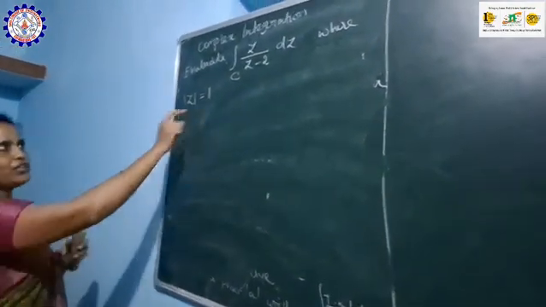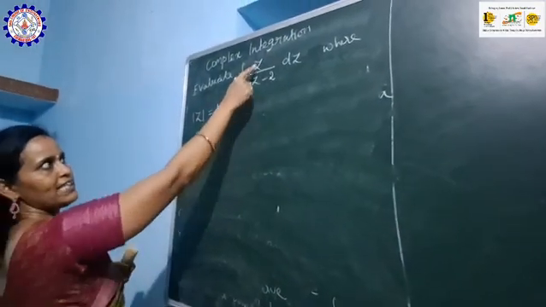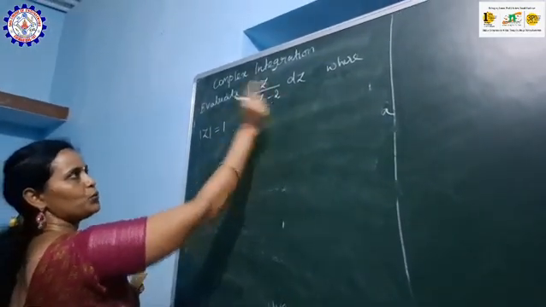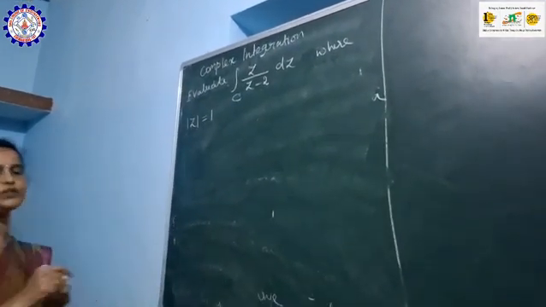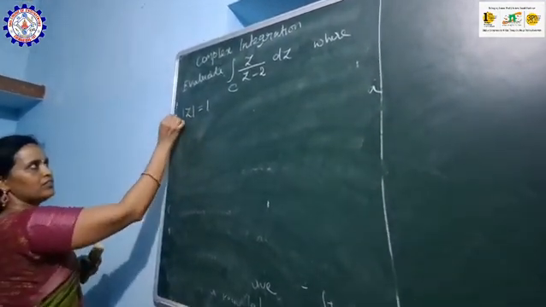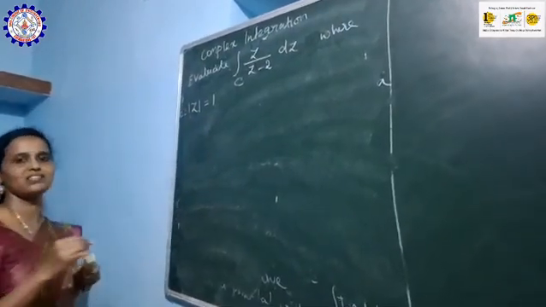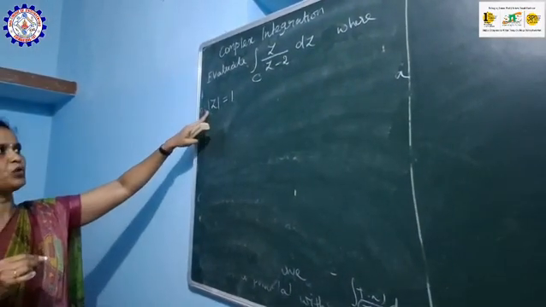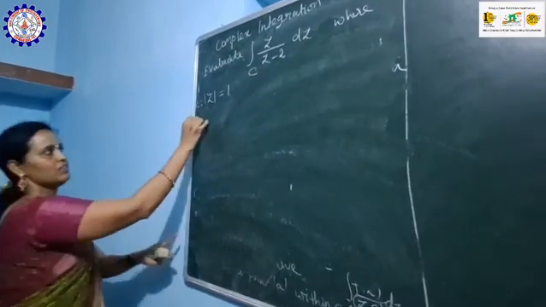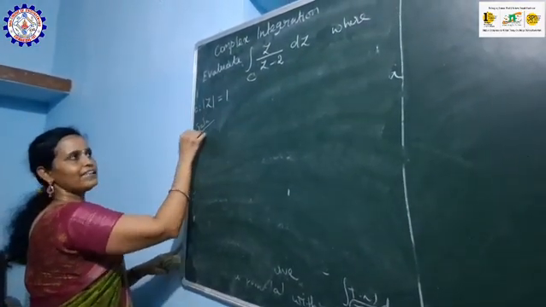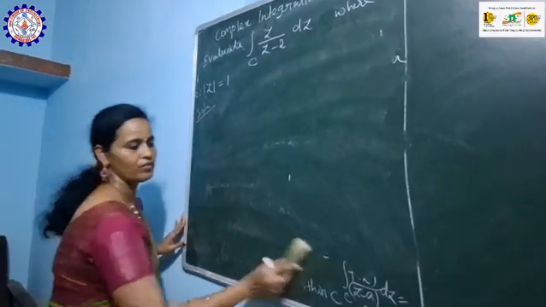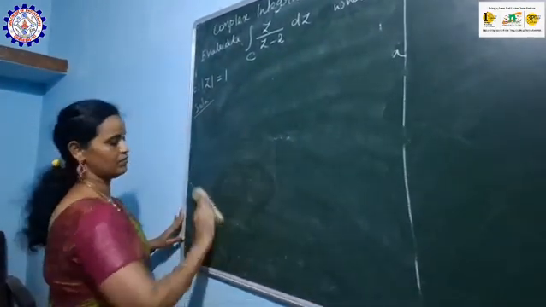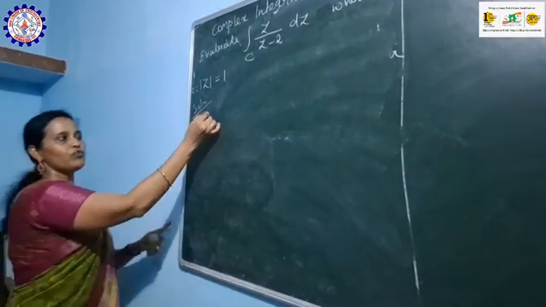So now we are going to evaluate the function integral over C, z divided by z minus 2 into dz, and the region is given as mod z is equal to 1. Our closed curve is nothing but mod z is equal to 1. For evaluating this function, we are going to do four steps.